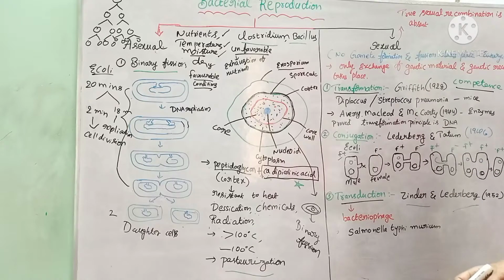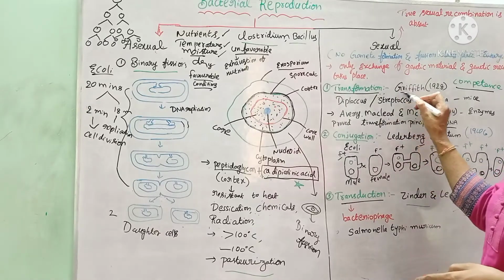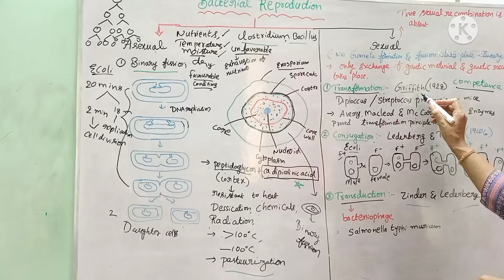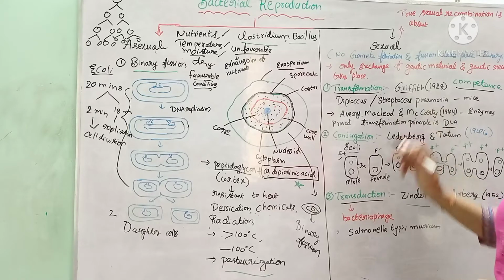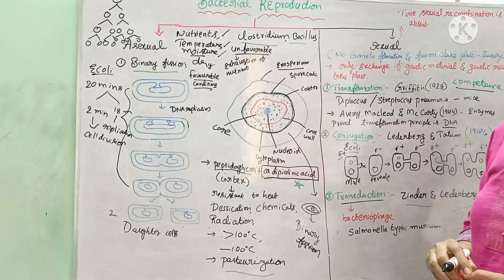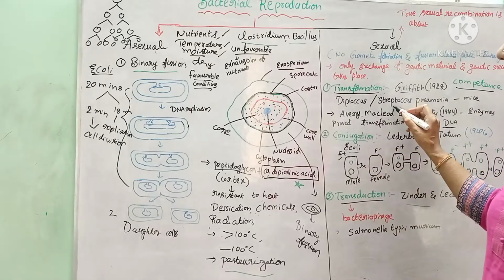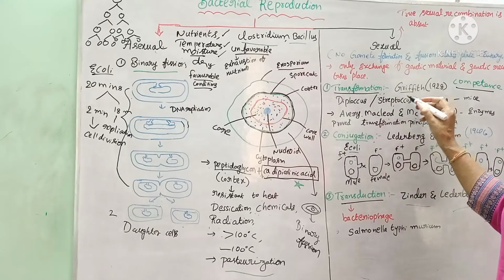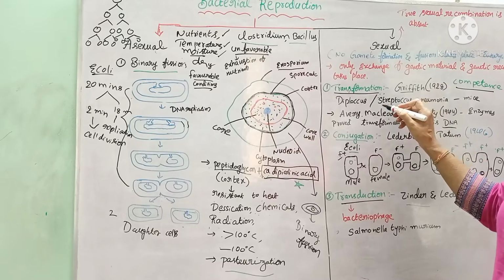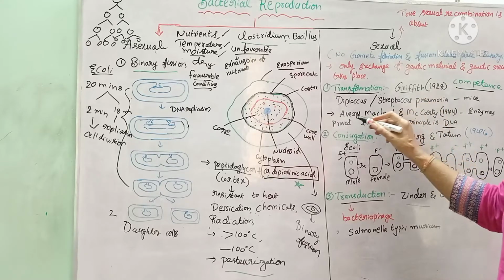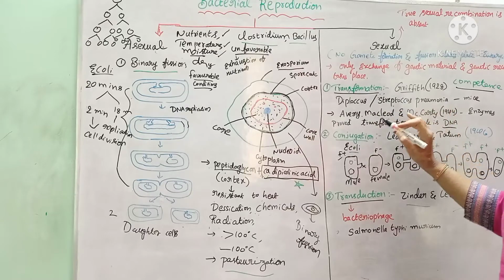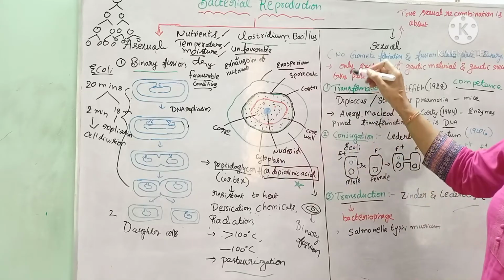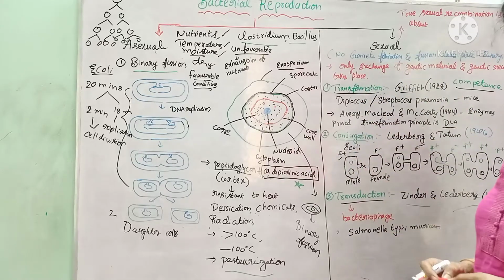Transformation. The scientist Griffith worked on the transformation principle. For this experiment, he took a bacterium called Diplococcus or Streptococcus pneumoniae. Later, three scientists, Avery, MacLeod and McCarthy, also worked on transformation. In your future genetics lessons, you can study them all in a detailed way.